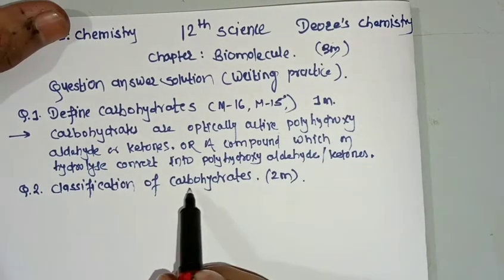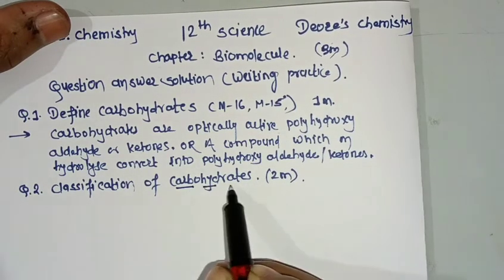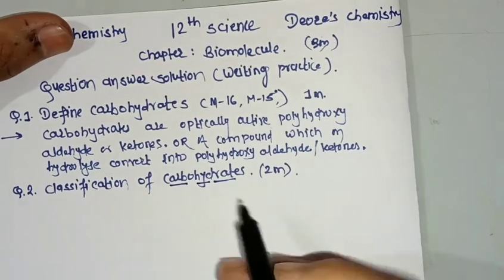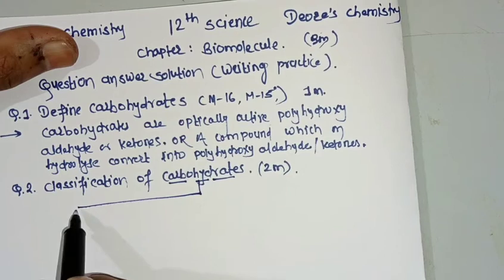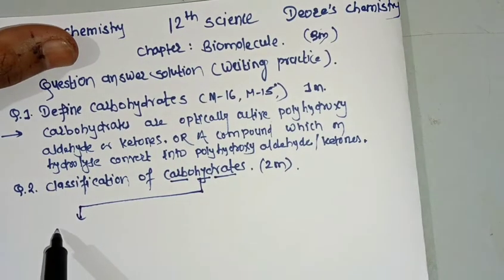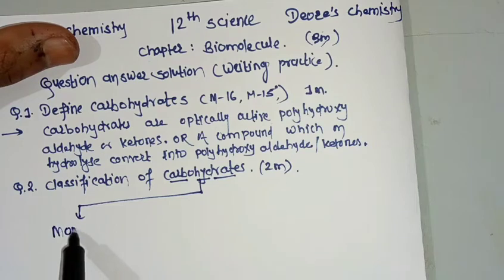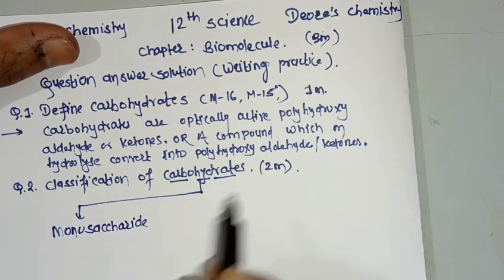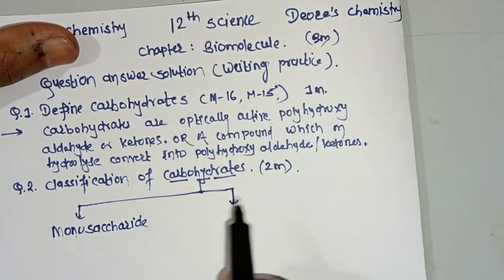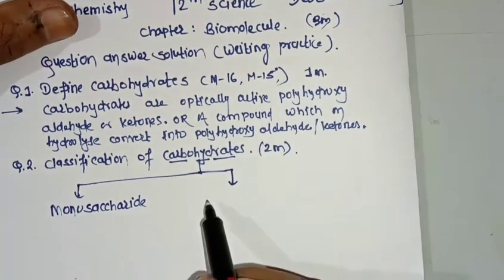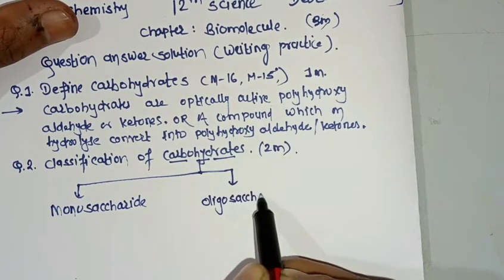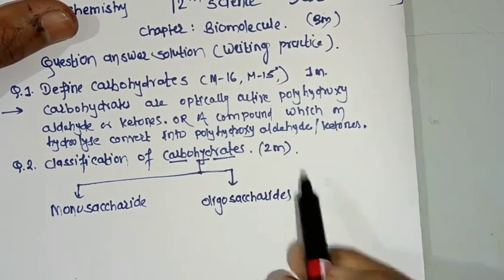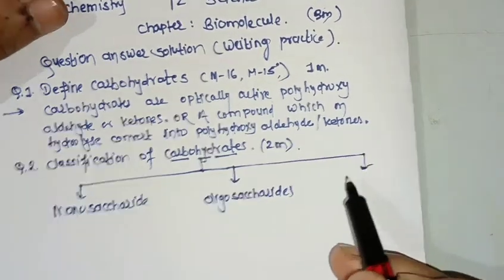Next question is classification of carbohydrates. Carbohydrate means what? First of all, carbon, hydrogen and oxygen. These carbohydrates can be classified into three main types. The first one is monosaccharide. Second type is oligosaccharide. And the third type is polysaccharide.